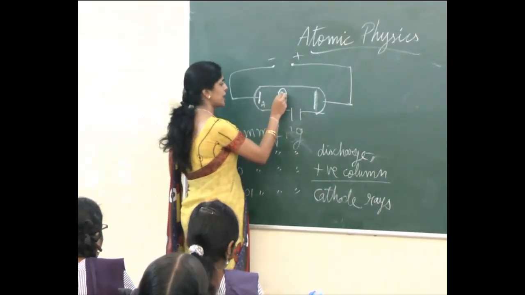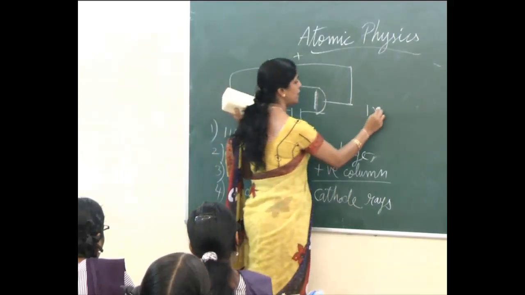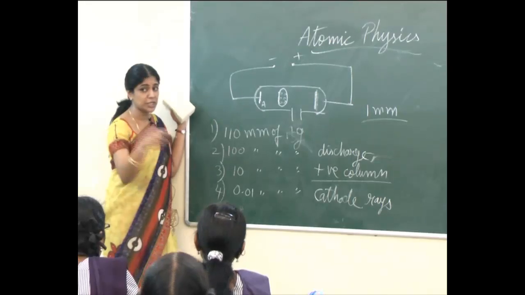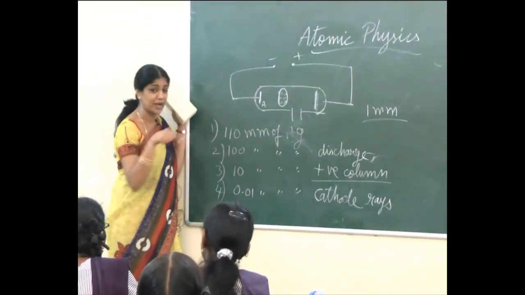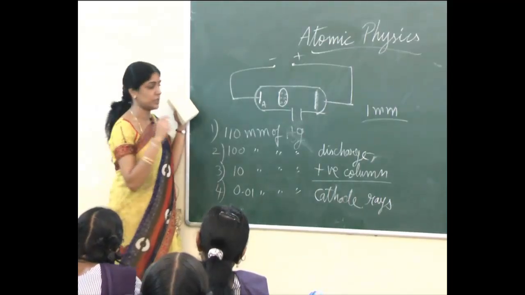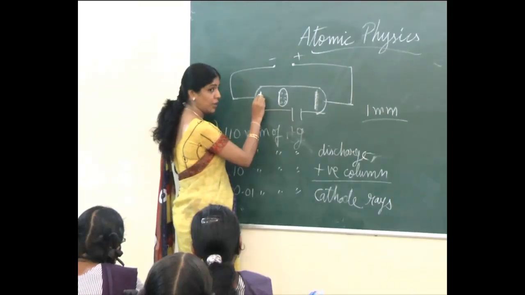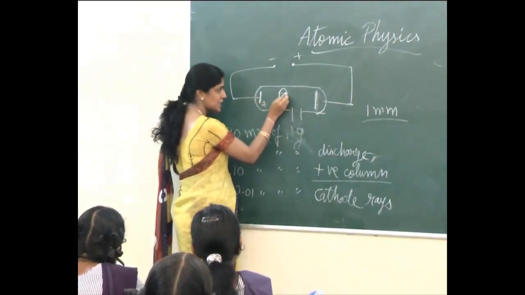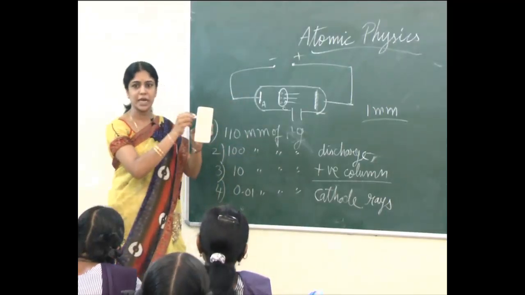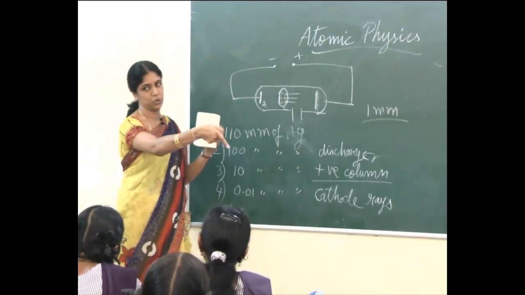Now, இந்த cathode ல நிறைய holes இருந்ததால, at a pressure of about 1 millimeter of mercury... நமக்கு எப்போ cathode rays கிடைச்சது? At a pressure of about 0.01, 1 விட கம்மி. In between, when 1 millimeter of mercury pressure இருக்கும்போது what happens? You can see some of the rays which are coming from the anode இருந்து cathode க்கு போயிட்டு they just passed through the holes. அந்த cathode ல holes இருக்கு இல்லையா, அந்த holes ல pass ஆகி they traveled behind the cathode.